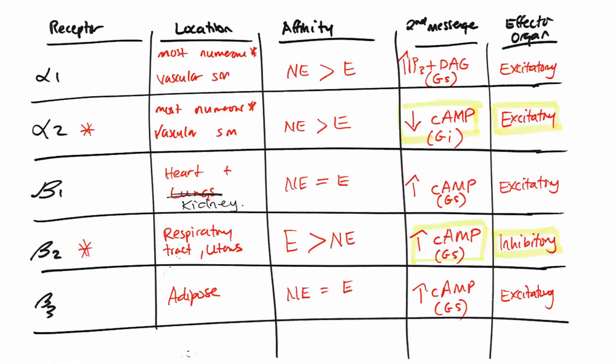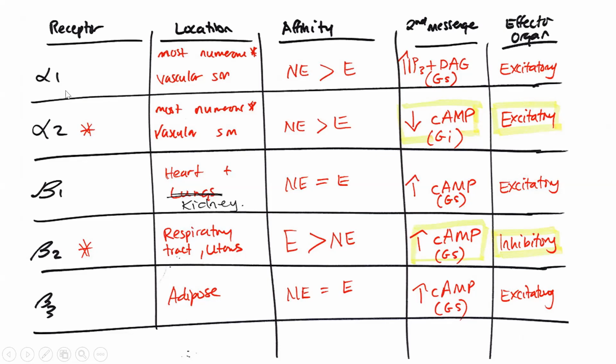And then the last thing I'm going to speak about here as far as the autonomic nervous system is this table. So I asked you all to create, as a part of your homework or creating a study tool, a table that looks something like this, that indicated the receptors, what tissues they were found on, what neurotransmitter they preferred. So what type of affinity they had for norepinephrine versus epinephrine, the effect on their second messenger, and then the effect on the actual organ or tissue, the affected tissue in question, okay?